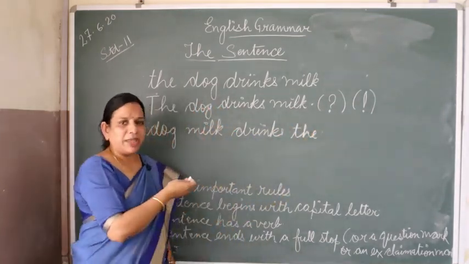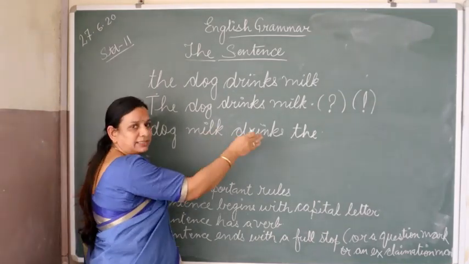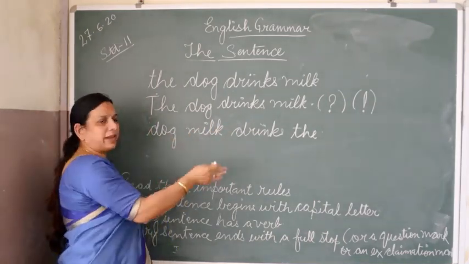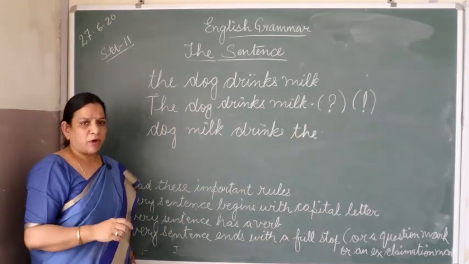Now this is not making any sense, isn't it? This is the jumbled sentence. Now you have to make it in the proper sentence. You have to convert it in the proper sentence.